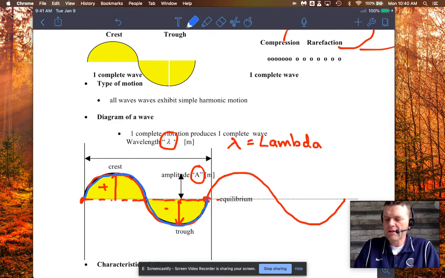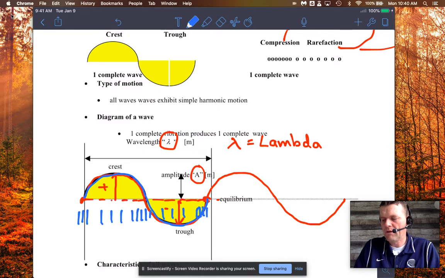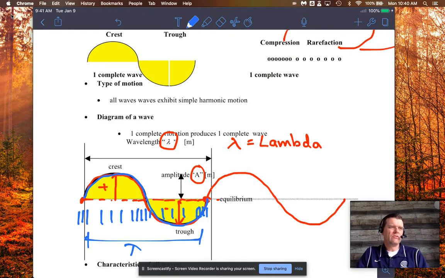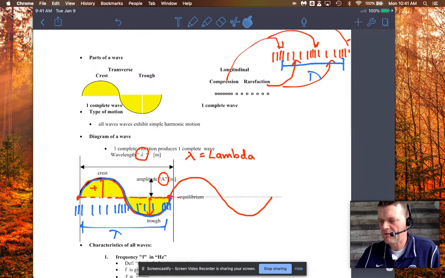And this first crest, we might say have a compression here, and then we have a rarefaction, and then we have another compression. So from the first compression to the second compression immediately, that's only half of the wavelength. We need to do another rarefaction and then another compression, and then we can get the full wavelength. Now, you don't have to worry about that too much with longitudinal waves, but if that helps you visualize it a bit, it's the parallel to a wavelength in the transverse wave. Transverse waves are really easy to decipher, though, because of their shape.